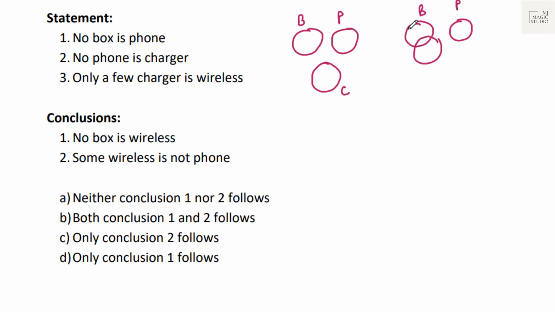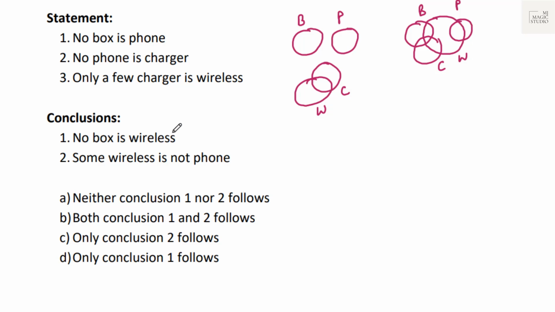Then box and charger may have some overlap. This is may. This or this is possible. Only a few charger is wireless. I can draw like this, or here we can draw a wireless set like this, which contains all the three sets. That means many different combinations of Venn diagrams are possible.